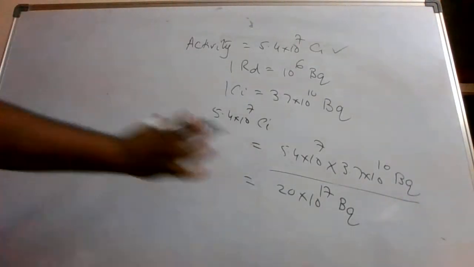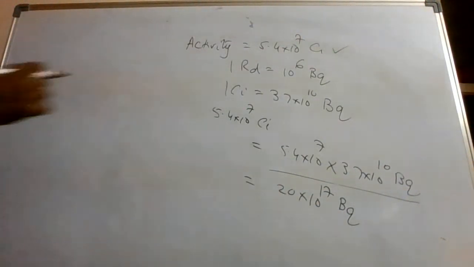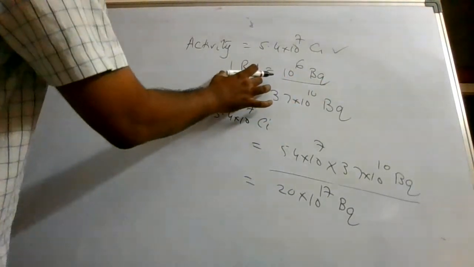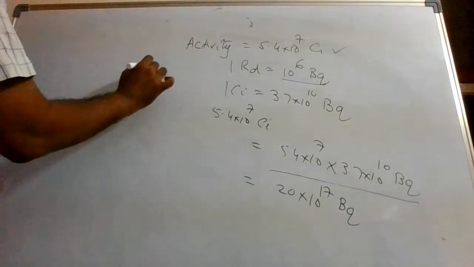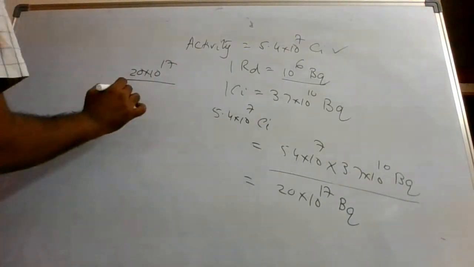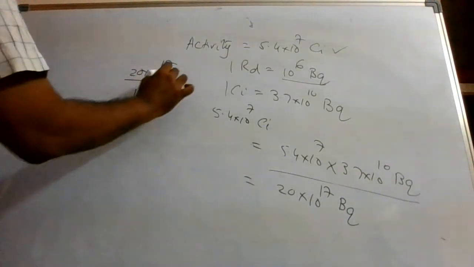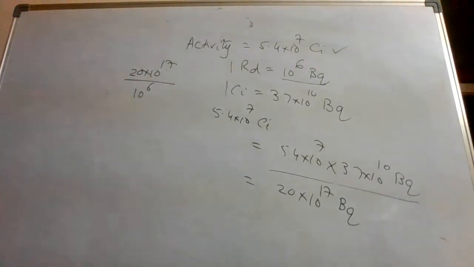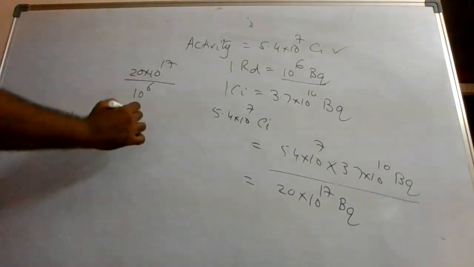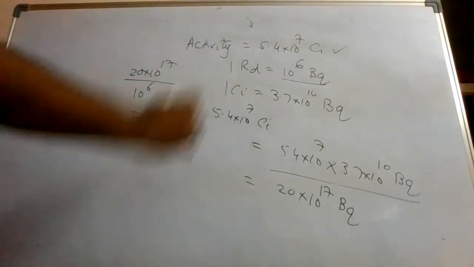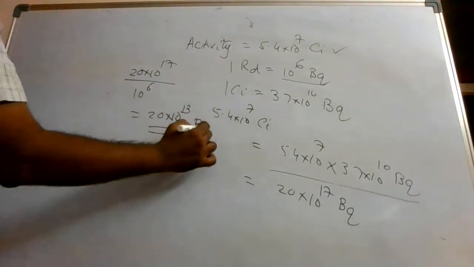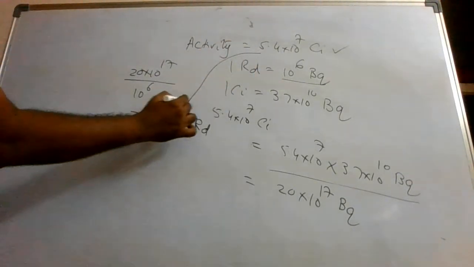So this many Bq. So 10 power 6 Bq corresponds to 1 RD. So this corresponds to how many RD? So 20 into 10 power 17 divided by 10 power 6 Bq. These many RDs it will be. Rutherford's values will be. So your answer is 20 into 10 to the power of 13 RD.